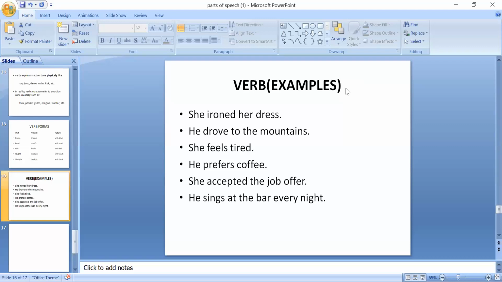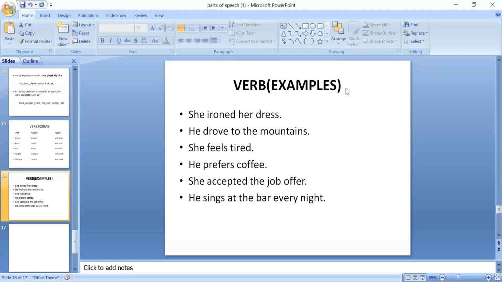Here the rest will be a noun because it is not telling us about any action. Look at sentence number 7. The principal will present a cup to the winning team. Here present is a verb because after will a verb is used. Okay? So will present will be a verb here.